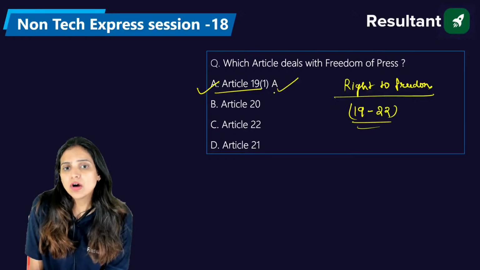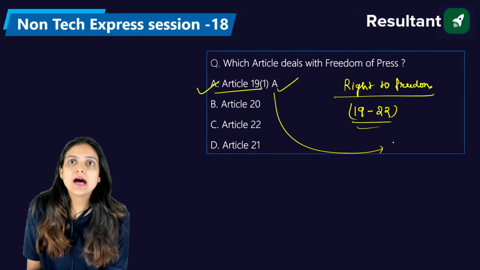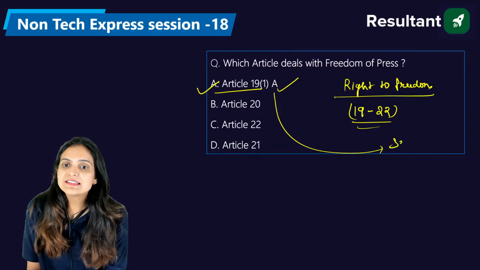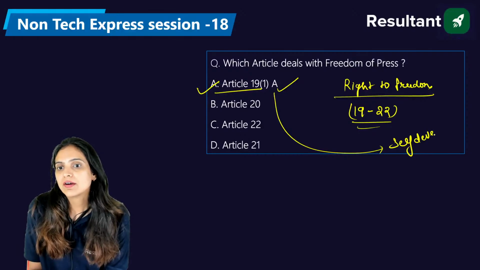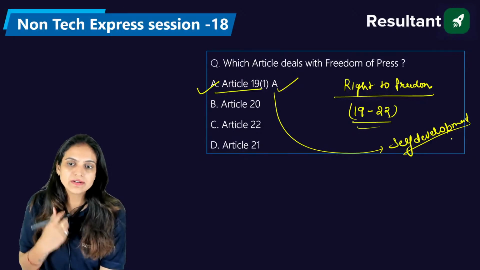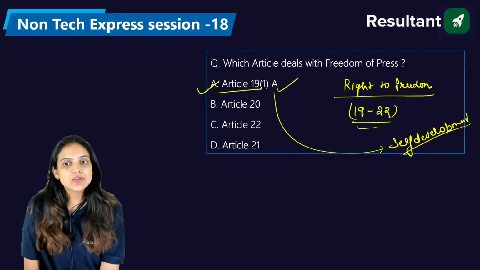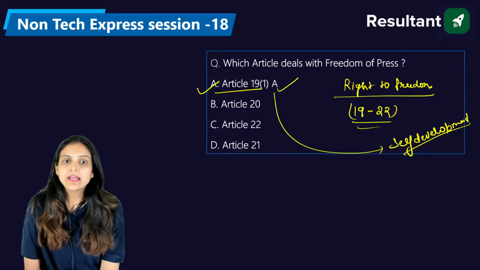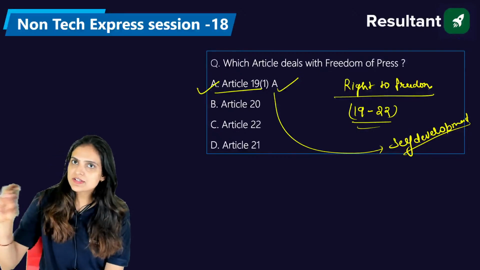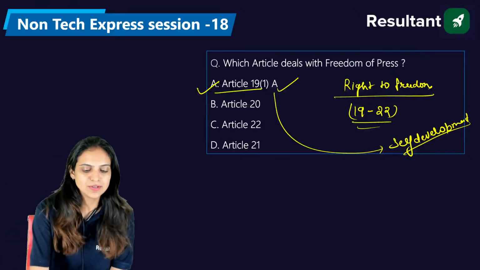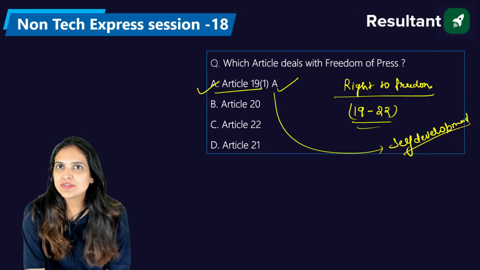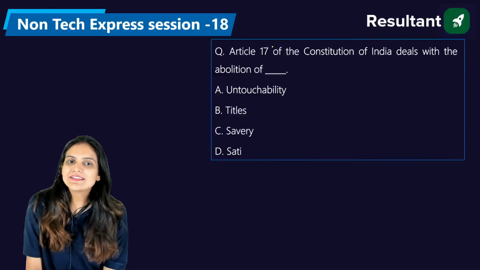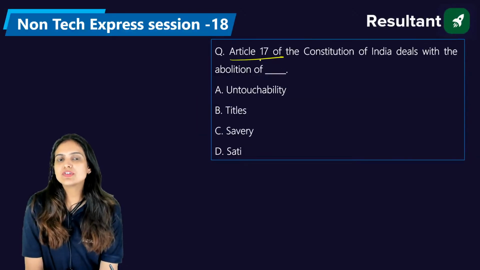Again, all these freedoms are given to all of you for your self development. If you have the right to expression, the right to freedom, that right is given for your own development. It is not for degrading the values or the dignity of other people, right? Now I'm not discussing the rest of the articles because they will give you the answer to the next question. Now, Article 17 of the Indian Constitution deals with which of the following?